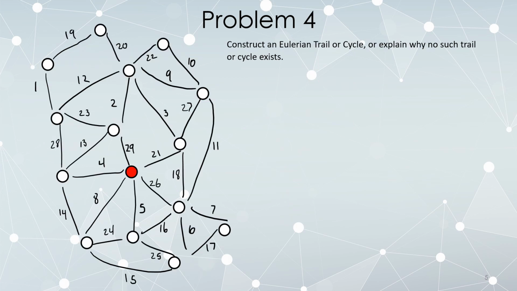Again, a Eulerian trail or cycle using Fleury's algorithm example. Let's check if it can be solved. Are there any vertices of odd degree? If so, are there exactly 2? Degree is 2, which is even, even, even, even, even, even, even, even, even, even, even. All of the vertices have even degree, which means any vertex at all in this connected graph can be the start and stop of an Eulerian cycle, and we are indicated we want to do it here.